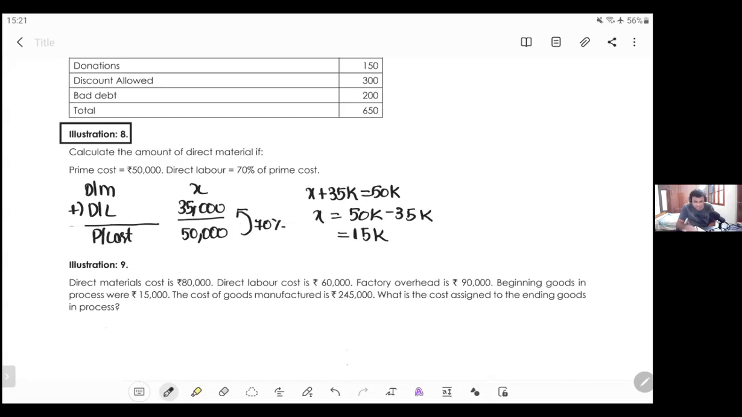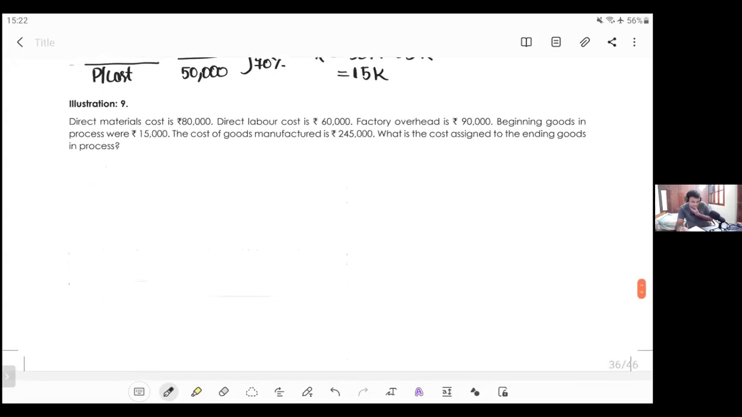Okay, quite simple sums. All these things have no special complications. You'll see the real complications when you come to CMA Inter. These all are easy sums. Next,